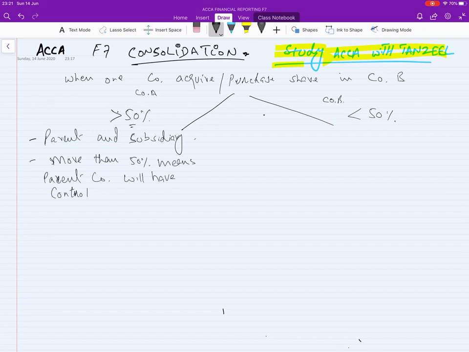And if company A acquires less than 50% of the shares of company B, then the other company will become an associate. They will not have control, no control, but they will have significant influence in the company.